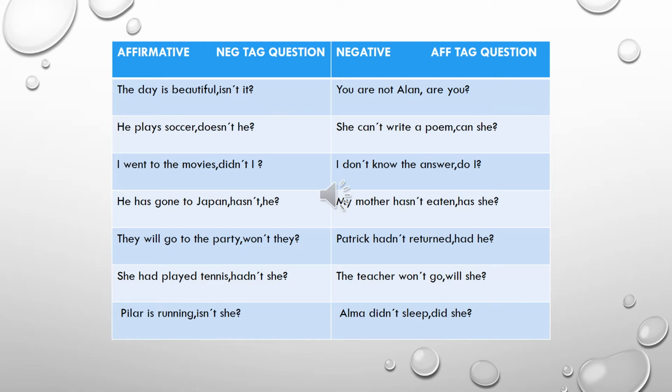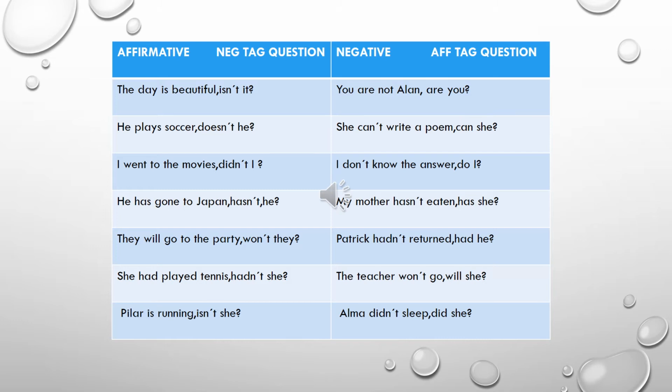Next. They will go to the party. This sentence is in future. The auxiliary is will. The negative form, won't. So they will go to the party, won't they? Next. She had played tennis is past perfect. The auxiliary is had. So the negative form is hadn't she?